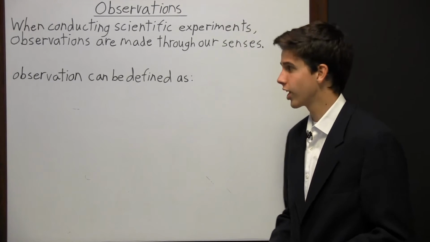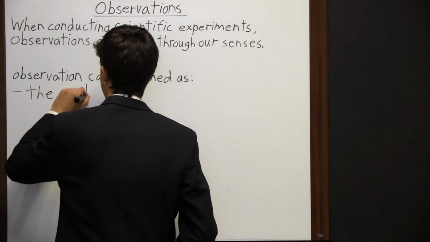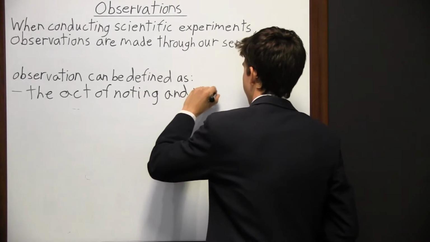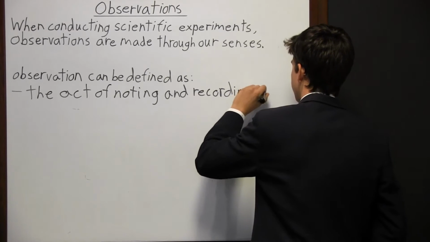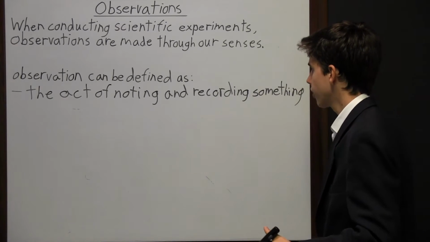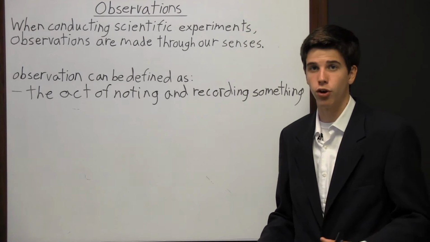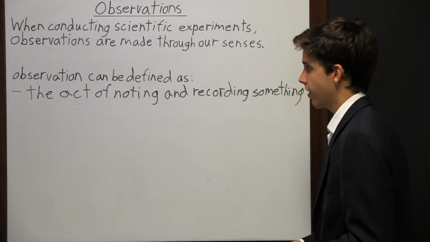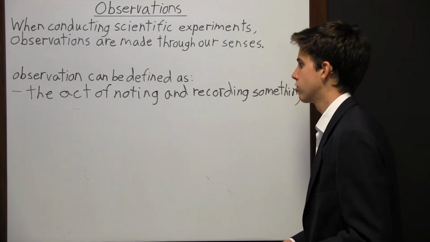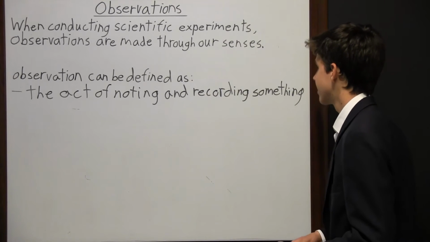But more specifically, we can define observation as the act of noting and recording something. So this has to do with both the act of noting what's going on and then recording what happened. Because it's important for a scientist to record what goes on during the experiment, so the experiment doesn't have to be conducted over and over and over again. And so to use this definition of observation, we could say the scientist is observing what's going on in the experiment. So the scientist is noticing what's going on through his or her senses, and then the scientist is recording what happened.